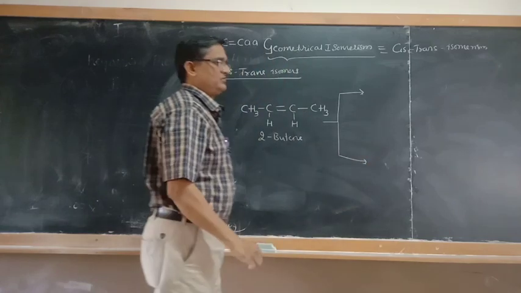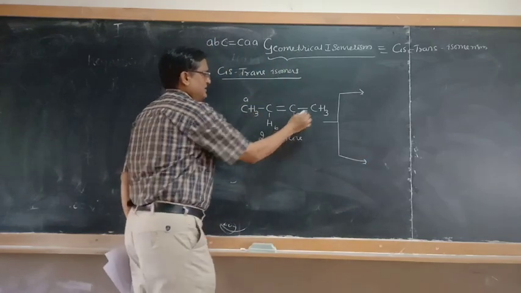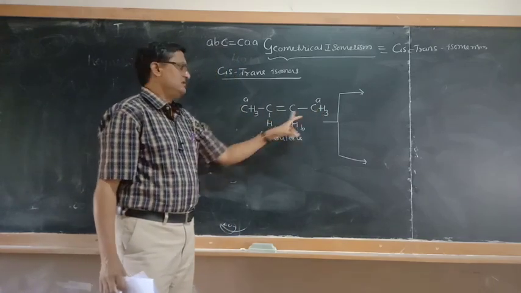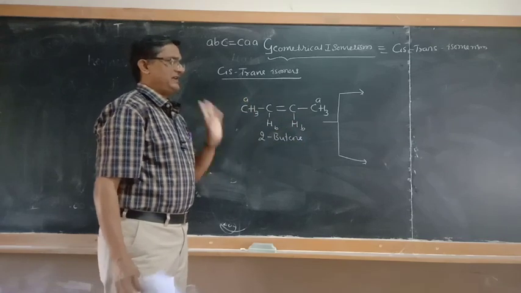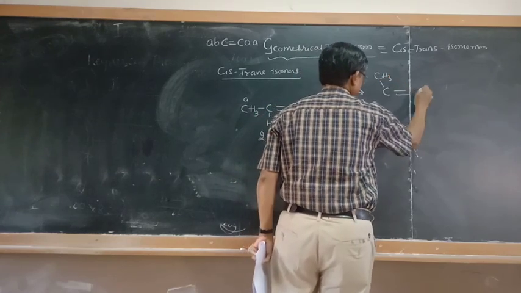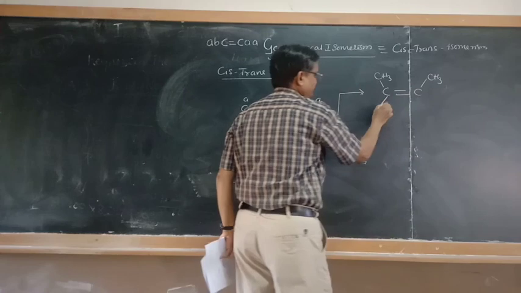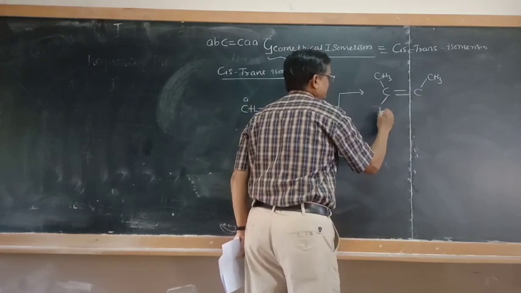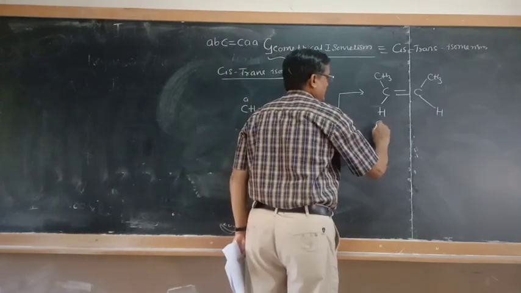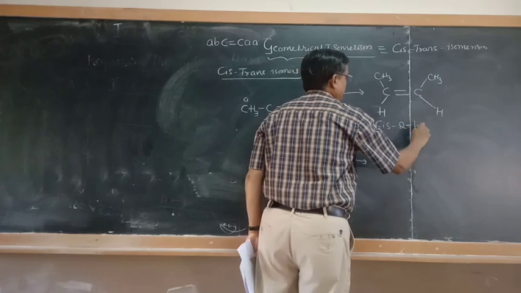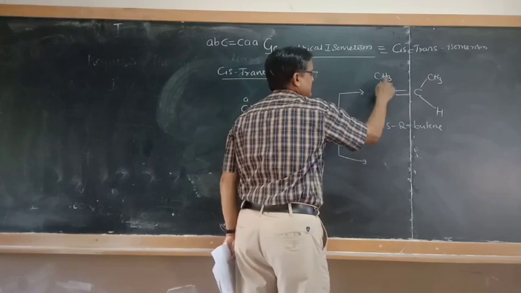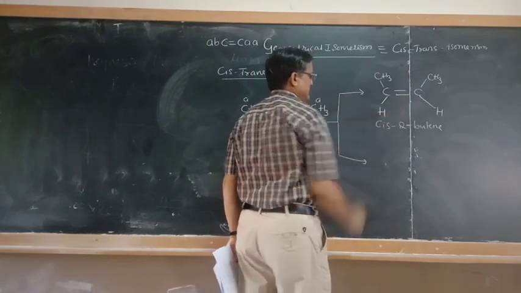When we write the cis-trans isomers for this, this is A, B, A and B, so all are different. CH3 and CH3 are identical, H and H are identical, AB type of atoms. Suppose both CH3 groups are present together at the same side, then we call it cis-2-butene, because cis means identical groups are present at the same side: H and H, CH3 and CH3.